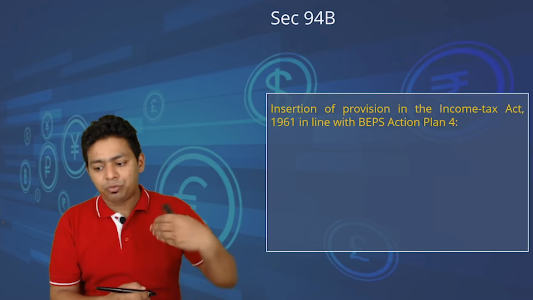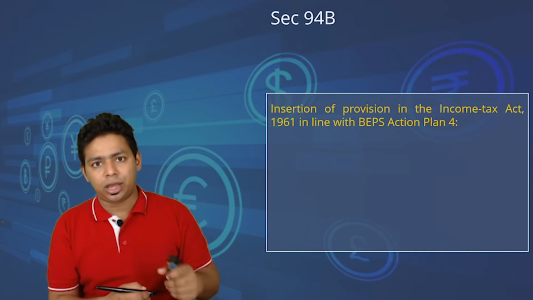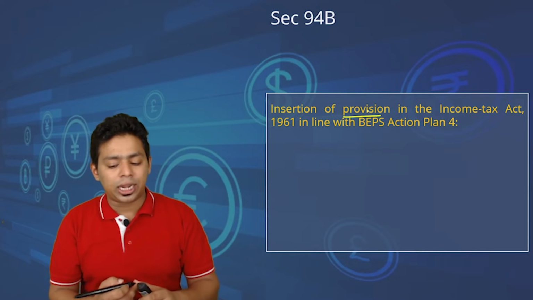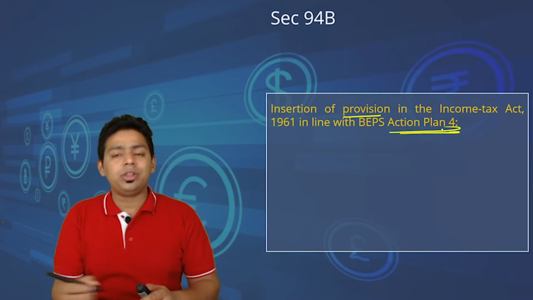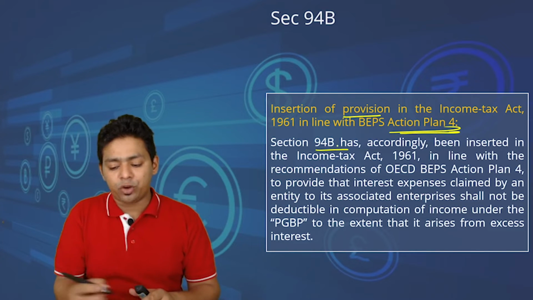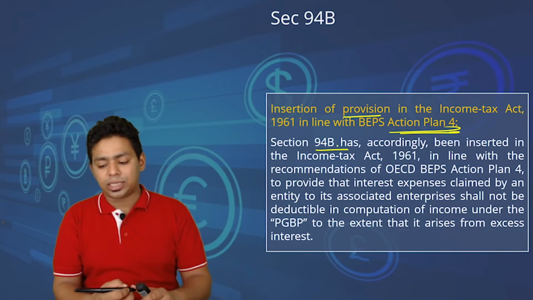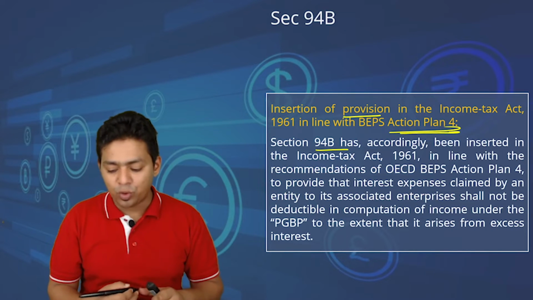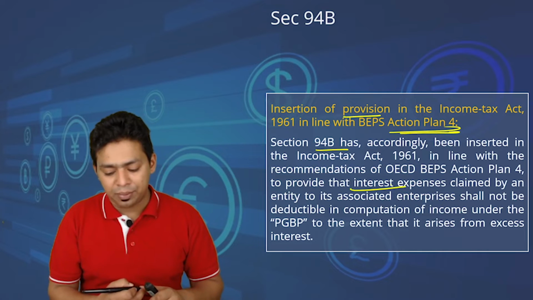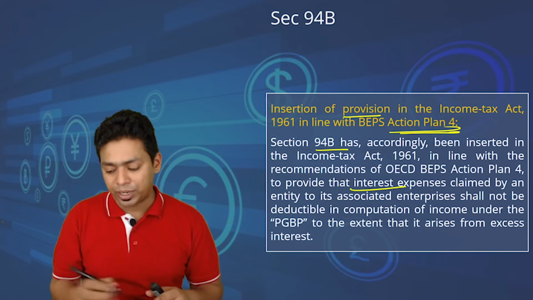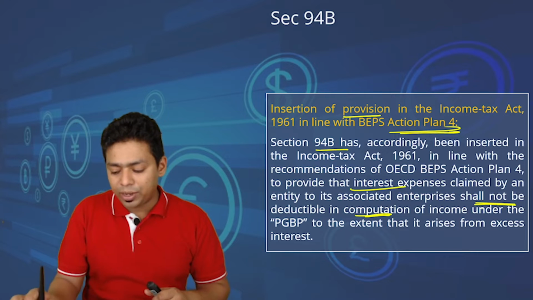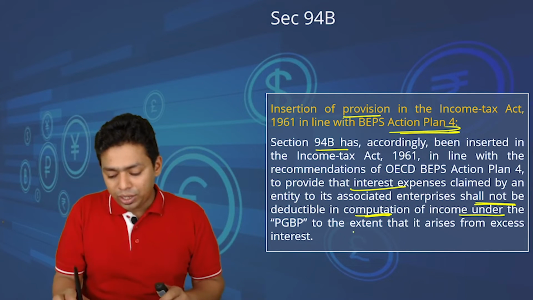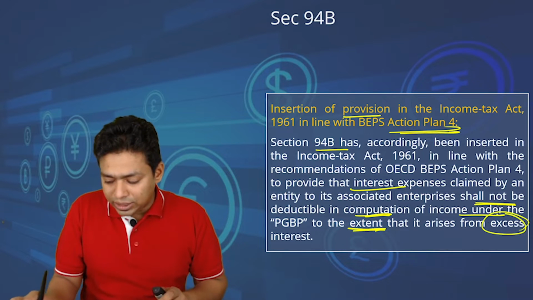According to that particular recommendation, we have inserted this section 94B in our income tax law. Insertion of provision in Income Tax Act 1961 in line with action plan 4. Section 94B has accordingly been inserted in the Income Tax Act in line with the recommendation of OECD BEPS action plan 4 to provide that interest expenses claimed by the entity and paid to its associate enterprises shall not be deductible in computing the income under the head PGBP to the extent that it is excess interest.